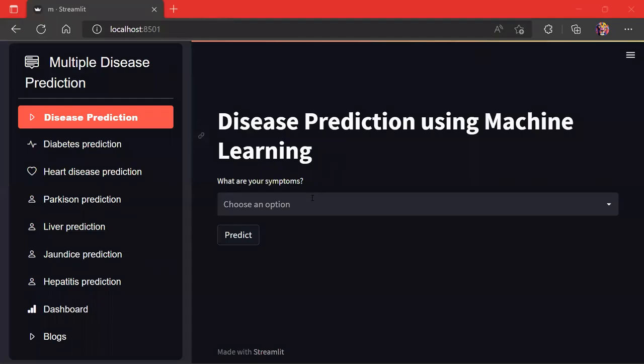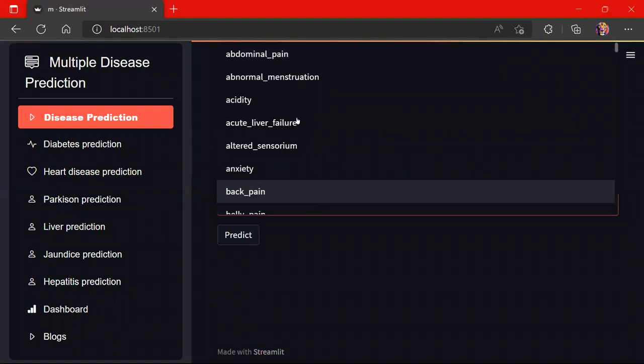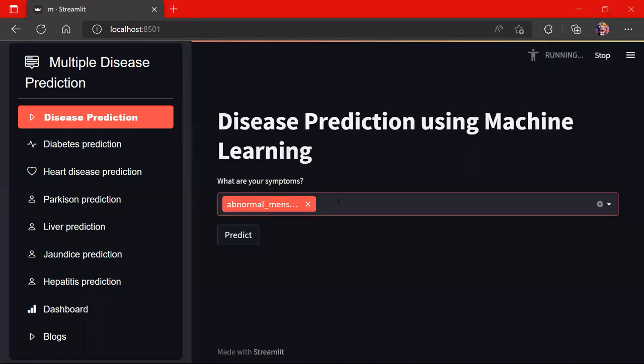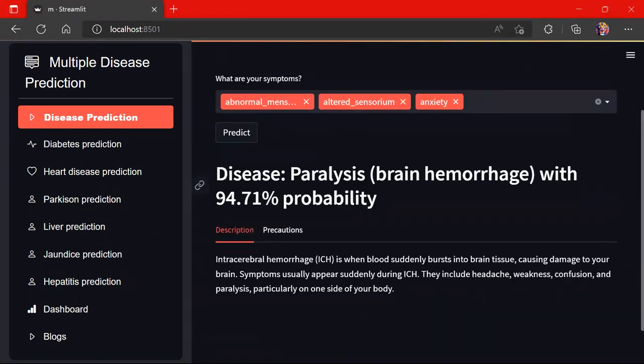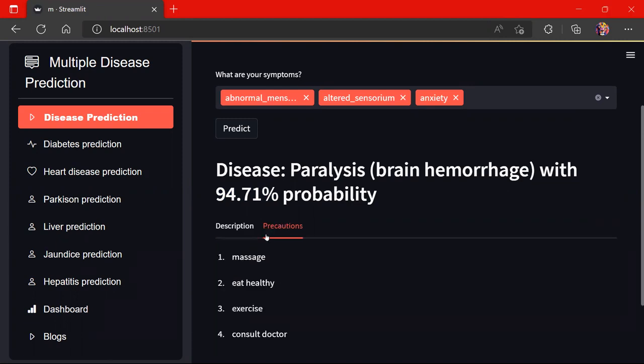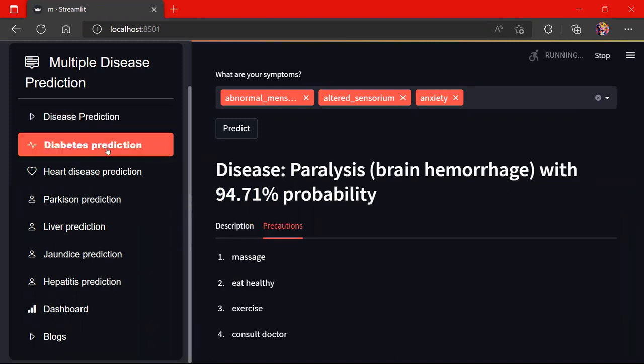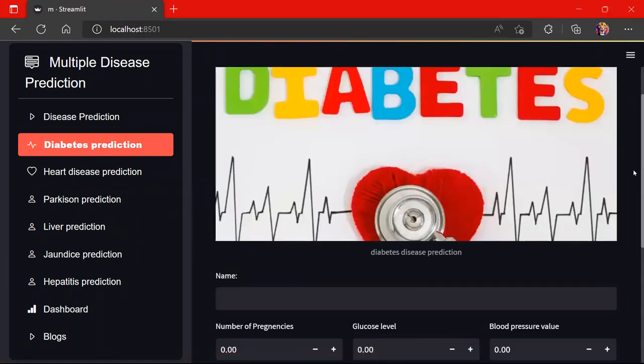Project multiple disease prediction, and these are the six diseases: diabetes prediction, heart prediction, and as you can see, we are choosing the symptoms. This is a checkbox, and we can directly predict. As you can see, the probability of paralysis is 94% for the person, and here it gives a description and the precautions.